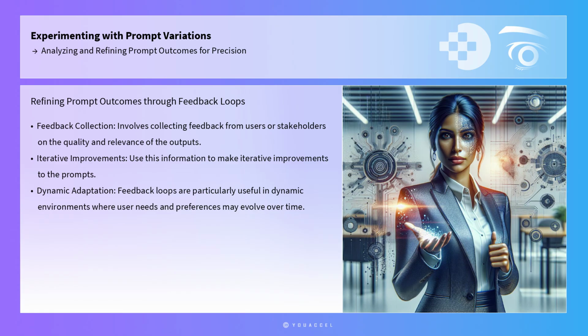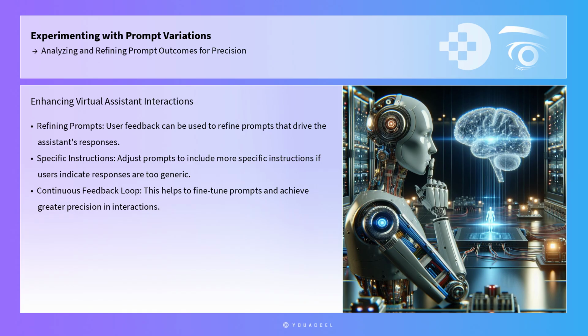For instance, in the development of a virtual assistant, user feedback can be used to refine prompts that drive the assistant's responses. If users indicate that the assistant's responses are too generic, the prompt can be adjusted to include more specific instructions or examples. This continuous feedback loop helps to fine-tune the prompts and achieve greater precision in the assistant's interactions.